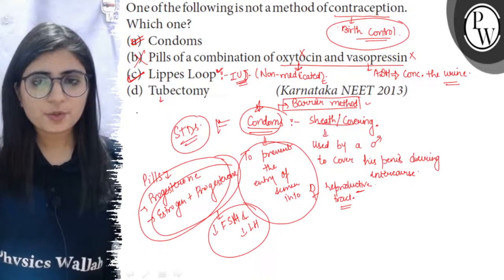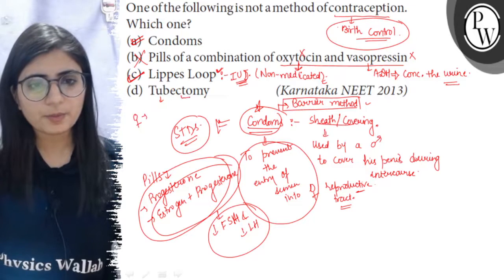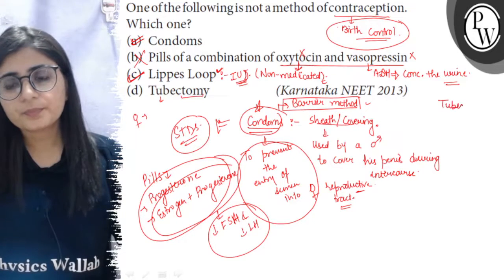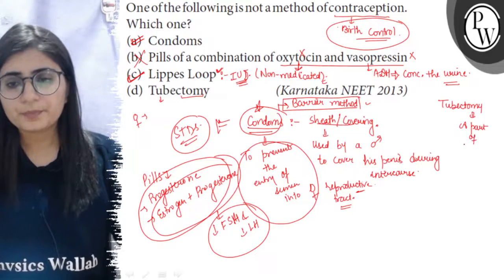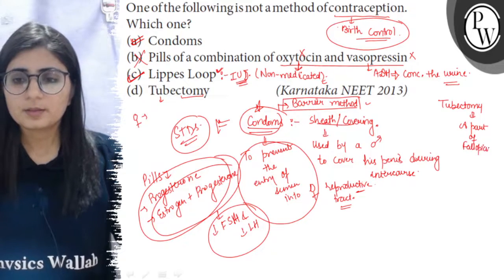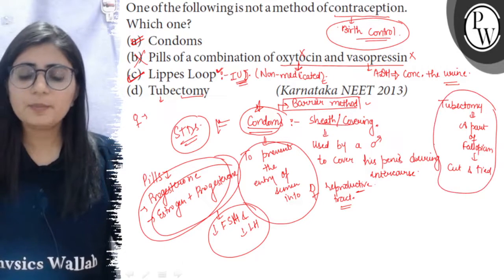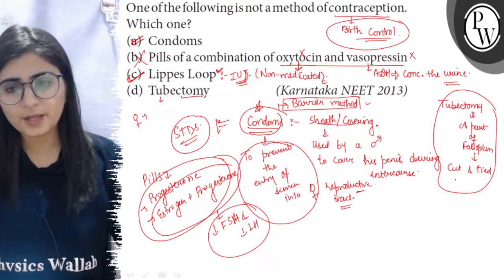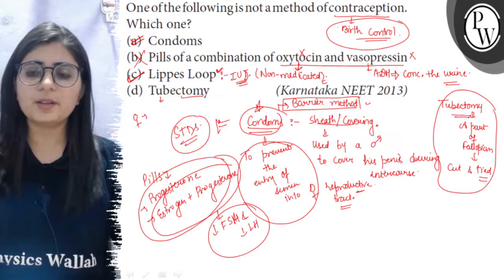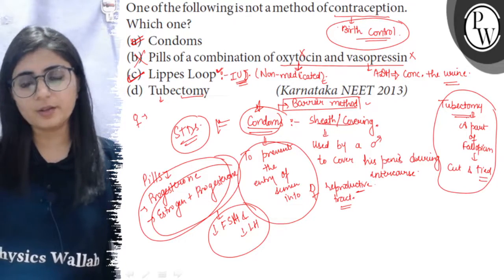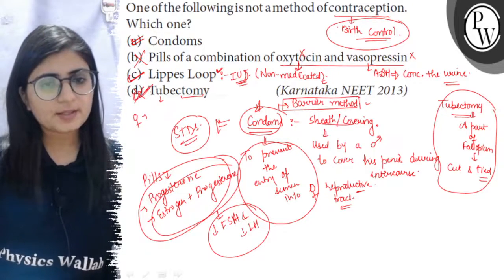Then tubectomy. So tubectomy is the method of birth control which is performed in females, where tomy means cutting. So in tubectomy, a part of both the fallopian tubes is cut and tied. So there is no meeting of sperm and egg, means sperm and egg now cannot be transported at the same site because their pathway is blocked. Now this is the method of birth control, and this is the permanent method of birth control because its reversibility chances are very nil. So this one is true, means it is a method of contraception.